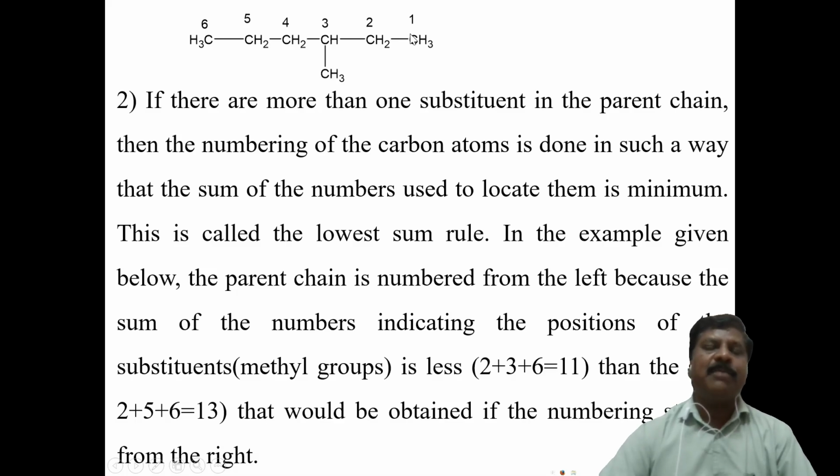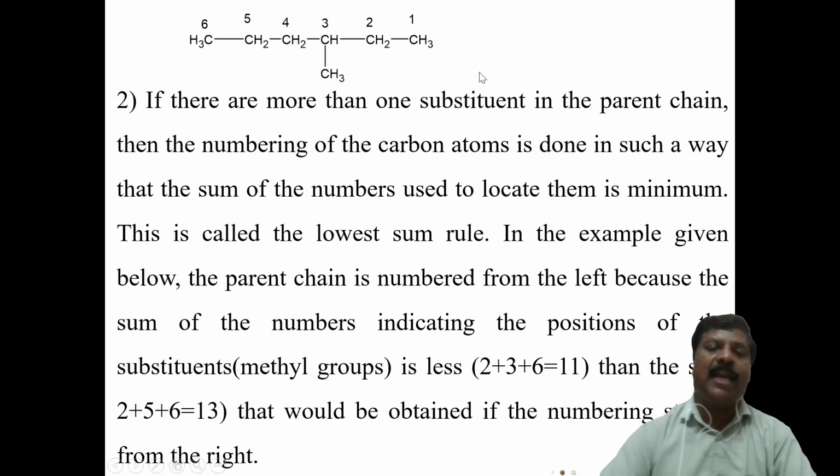It contains 6 carbon atoms. Now number this chain in two ways, from left to right and from right to left. From left to right it should be 1, 2, 3, then 4 5 6. At the fourth carbon atom, the methyl group gets the substituent, therefore at the fourth carbon atom of the chain it is getting the substituent.